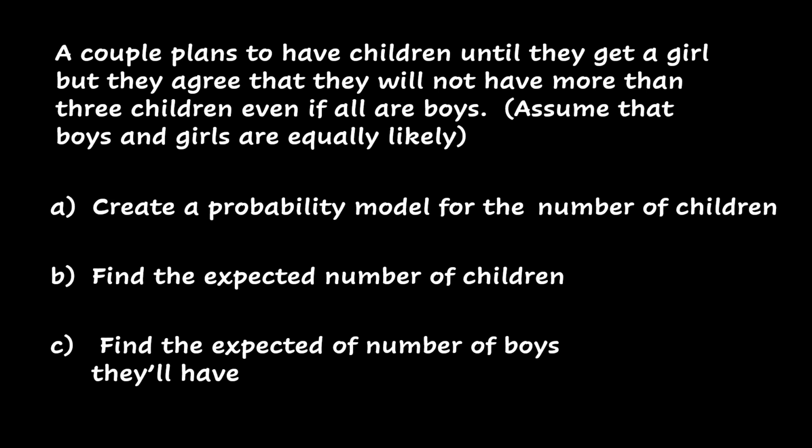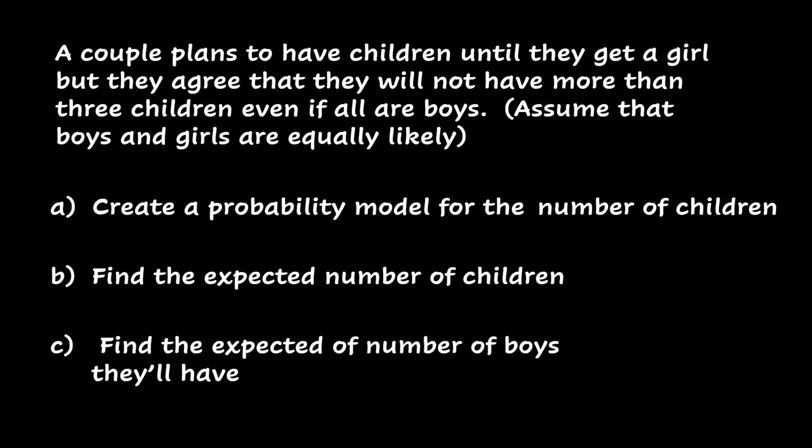Letter B says find the expected number of children. I hope you recall that to find the expected number of children, or the mathematical expectation, all we have to do is multiply every specific value of our random variable times its probability, and then we are going to add all the products together.